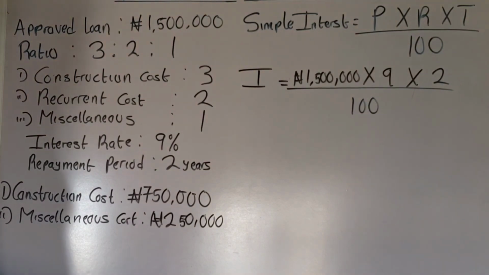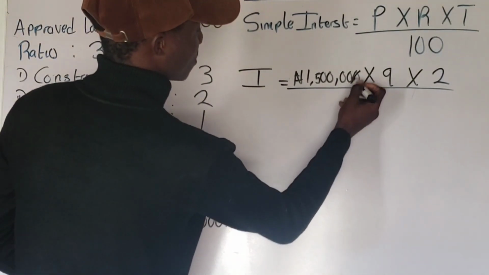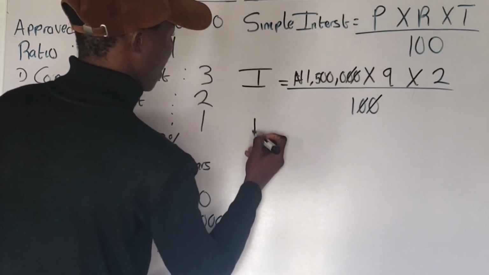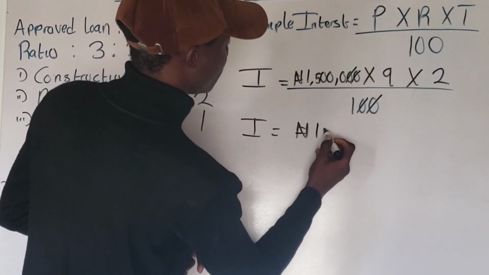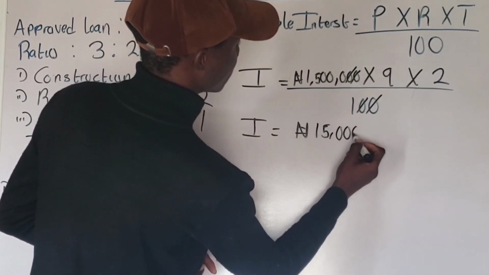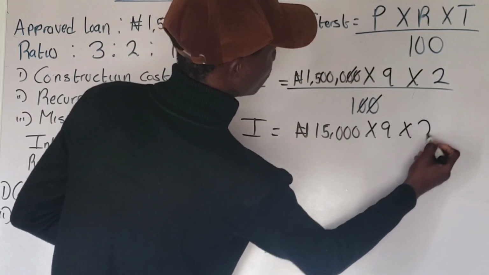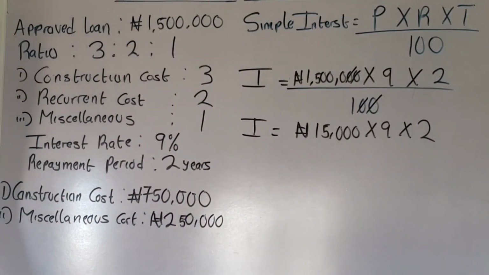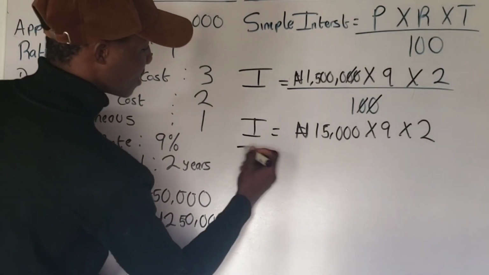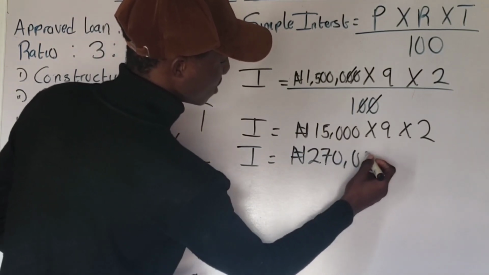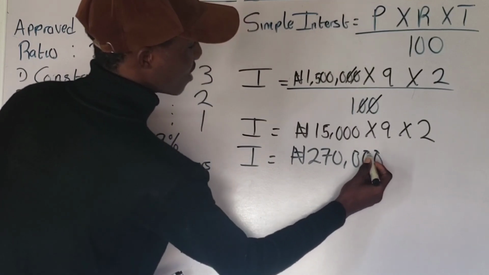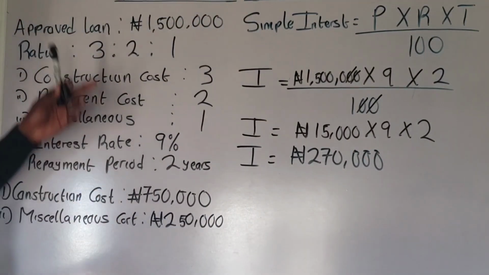Now, these zeros can cancel the zeros in 100. You understand? So I'm left with I is equal to 15,000 naira times 9 times 2. Do you understand? So 15,000 naira times 9 times 2, that is 270,000 naira. So interest is equal to 270,000 naira. This is the interest that you are going to pay with the money when you are paying back.